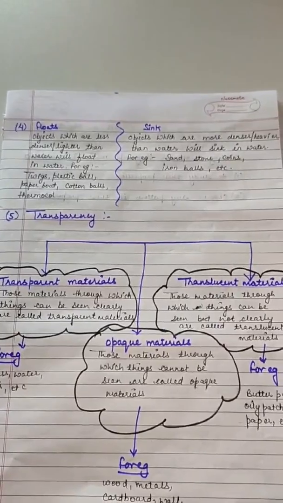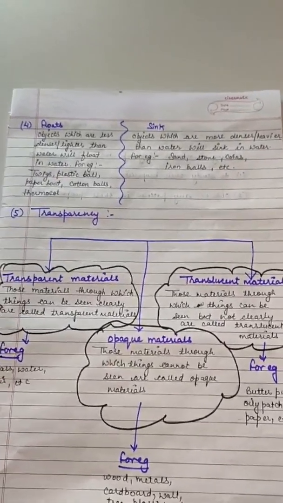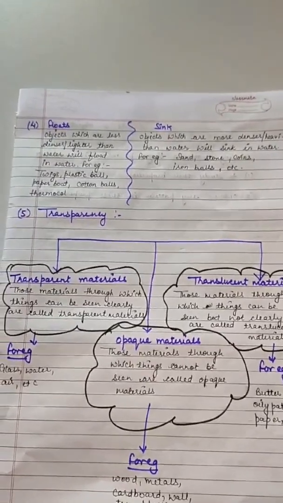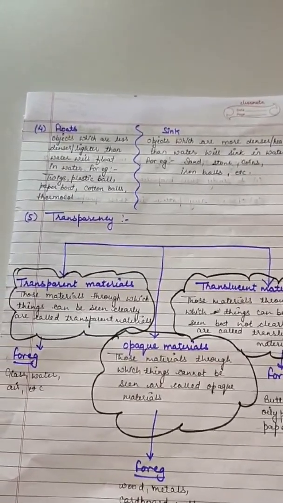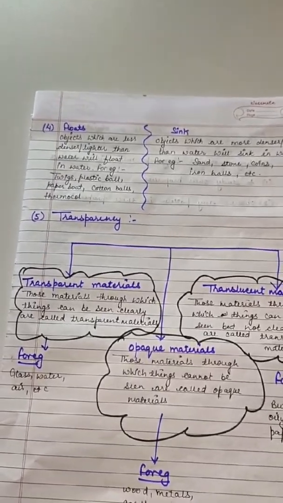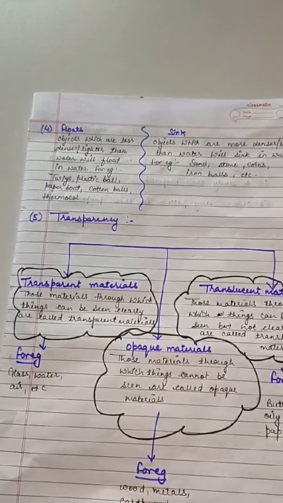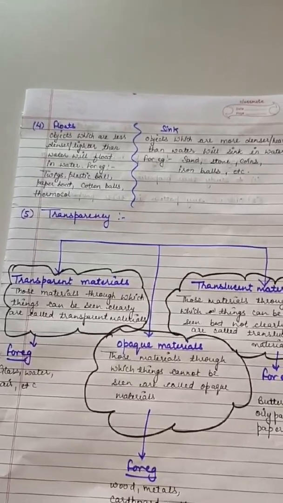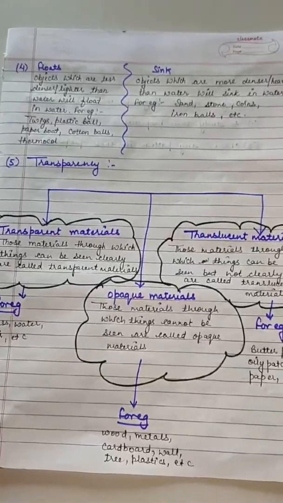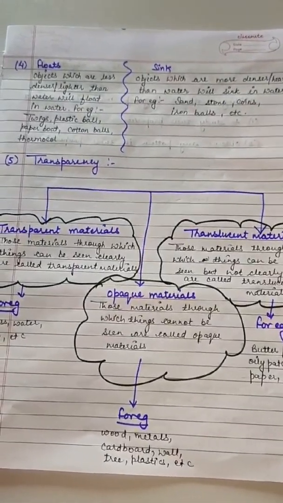Suppose you throw a stone in water, what will happen? Stone will sink in water. But if you throw cotton balls in water, what will happen? Cotton balls are less dense than water, so cotton balls will float on water. So some materials will float in water and some will sink into it.